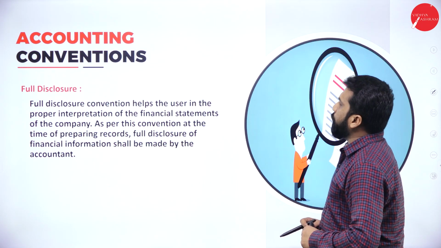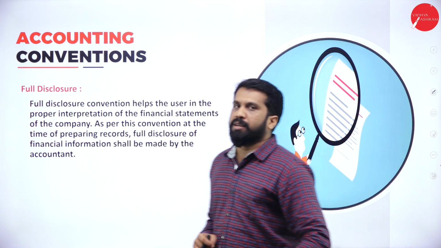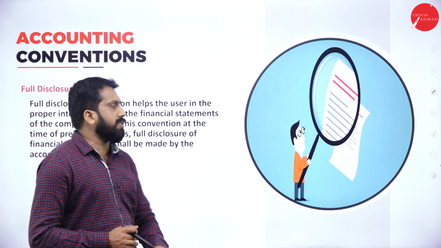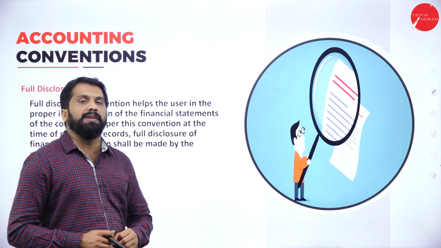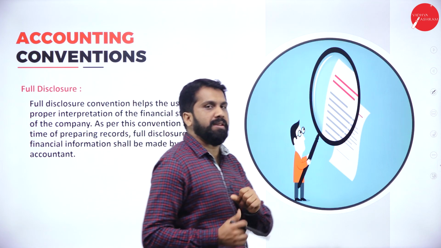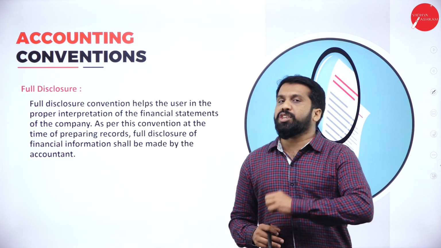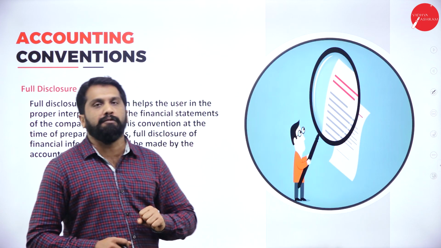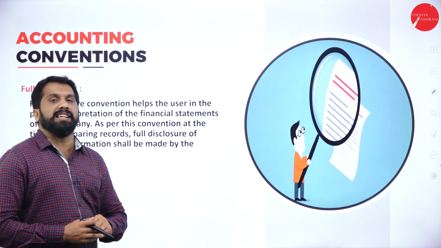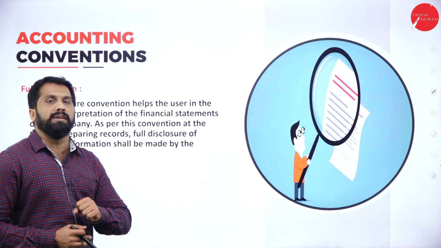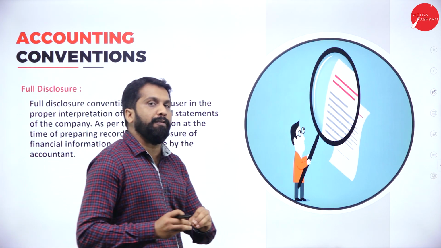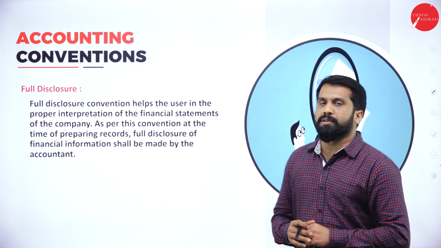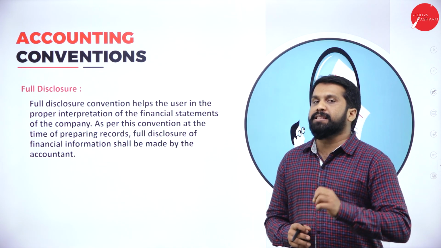And the next one will be full disclosure. Full disclosure means even though you made 1 rupee expenses, you have to show that. Even though your expenditure is only 10 rupees, you have to show each and every expense or income irrespective of its amount, irrespective of its number, irrespective of its value. You have to mention it in your books of accounts. That is called full disclosure.